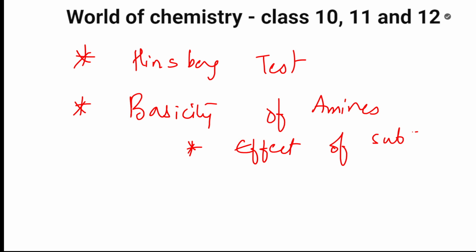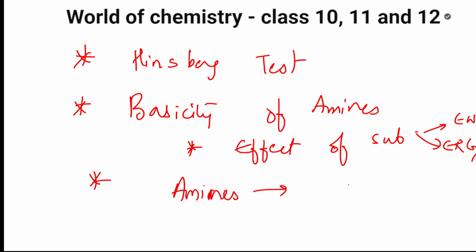Substituents means what happens when there are electron withdrawing groups, and if they are electron releasing groups, what happens to the basicity. Okay, then I think one more is there: conversion or preparation of amides from amines. Amines getting converted to amides. This is one more topic which you should learn compulsorily.